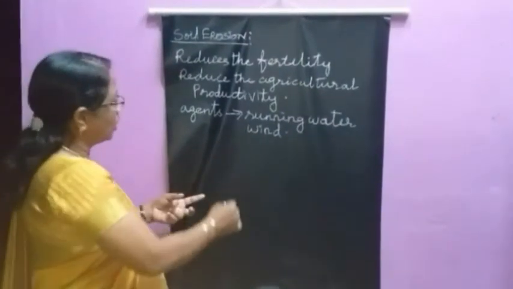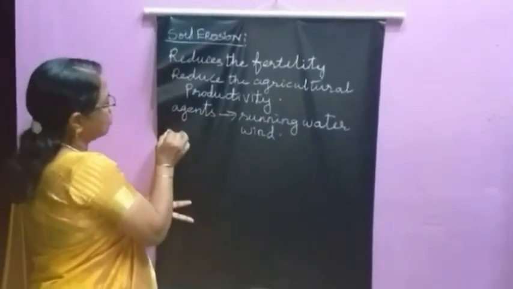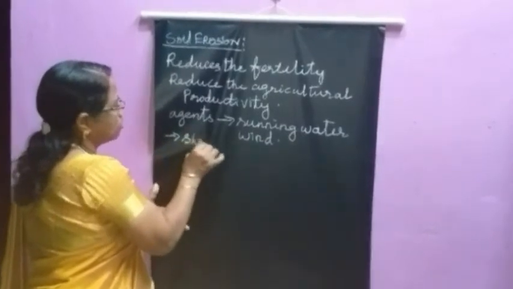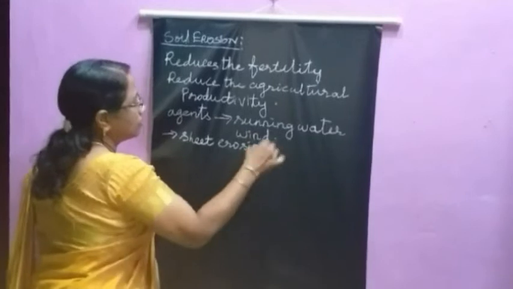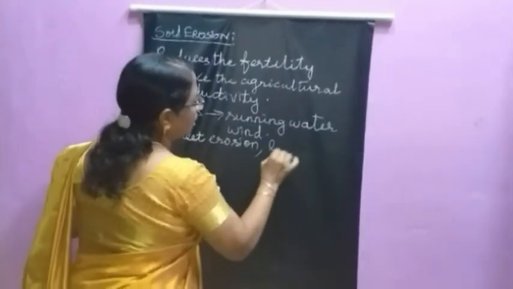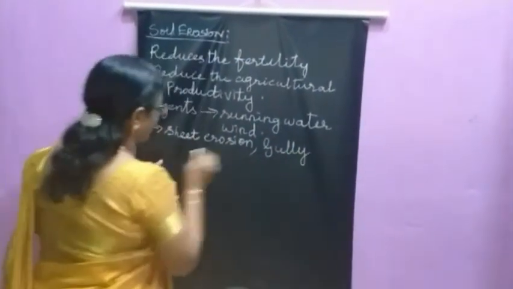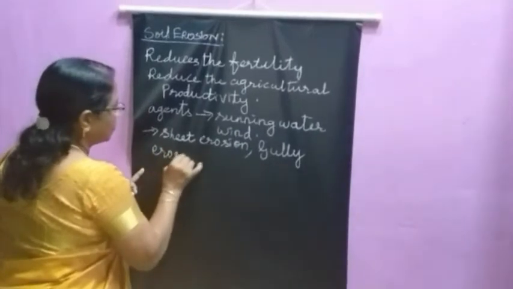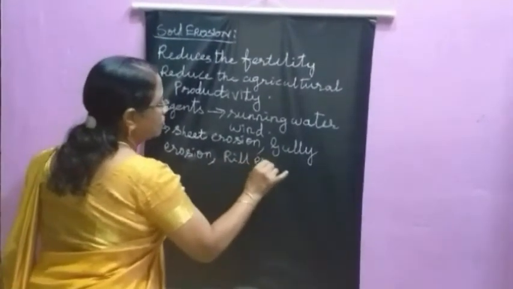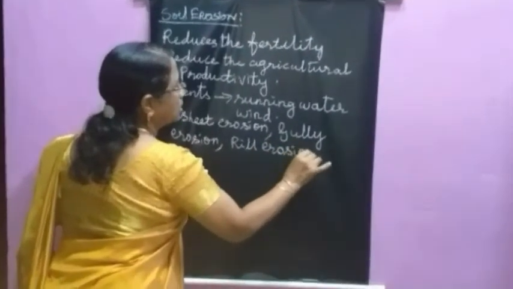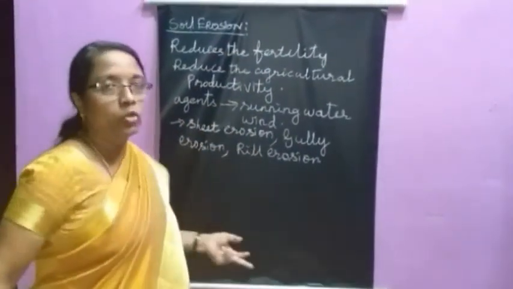There are 3 types. What are they? Sheet erosion, gully erosion, and rill erosion.